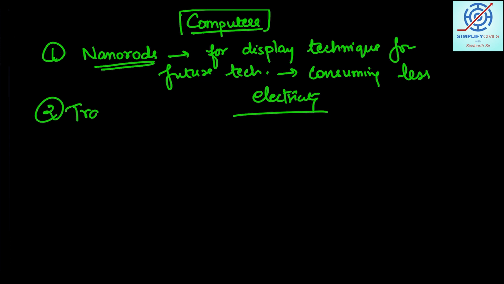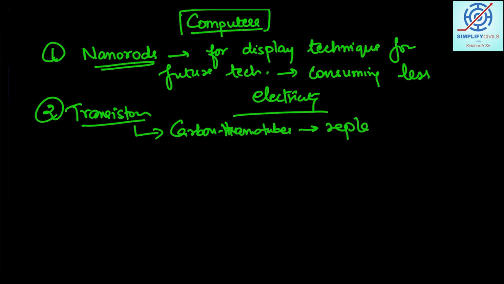Then there can be transistors. In these transistors, carbon nanotubes can be used and replace the silicon transistors. Silicon transistors can be replaced.